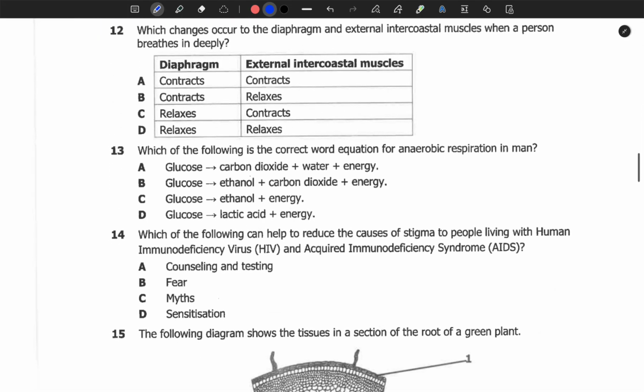Let's go to question number 12. Which changes occurs to the diaphragm and external intercostal muscles when a person breathes in deeply? So we are looking at inspiration, the intake of air inside our body. So what happens to the diaphragm? It contracts. Now the good part about this process is that what happens to the diaphragm is the same as what happens to the external intercostal muscles. So the external intercostal muscles will also contract.